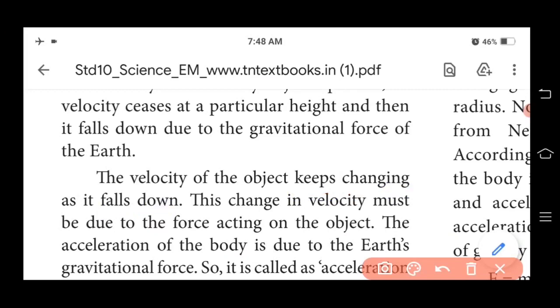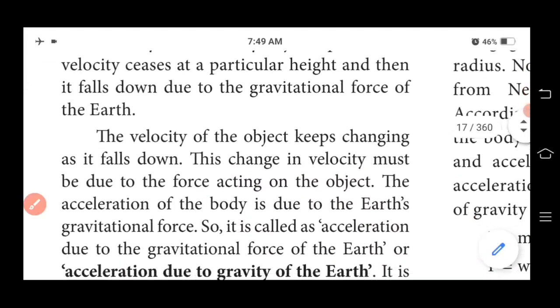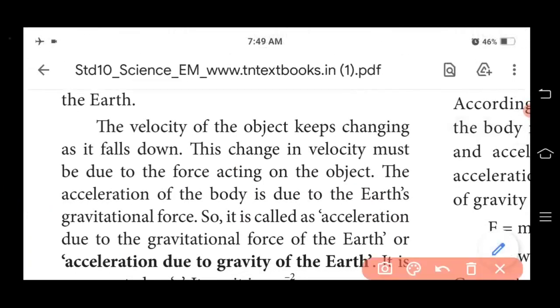And this change in velocity must be due to the force acting on the object. So what kind of force? Nothing but gravitational force. The acceleration of the body is due to the Earth's gravitational force. So it is called acceleration due to gravitational force.